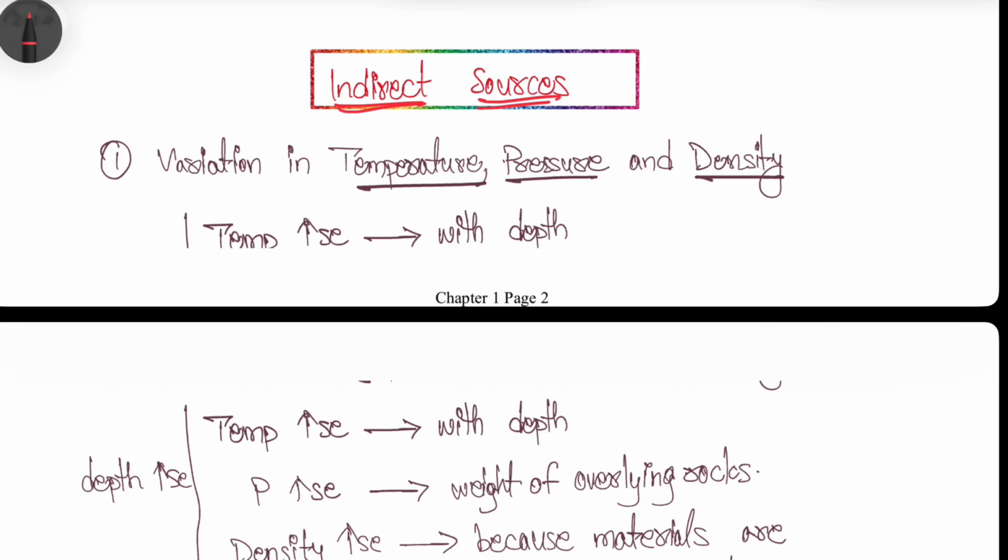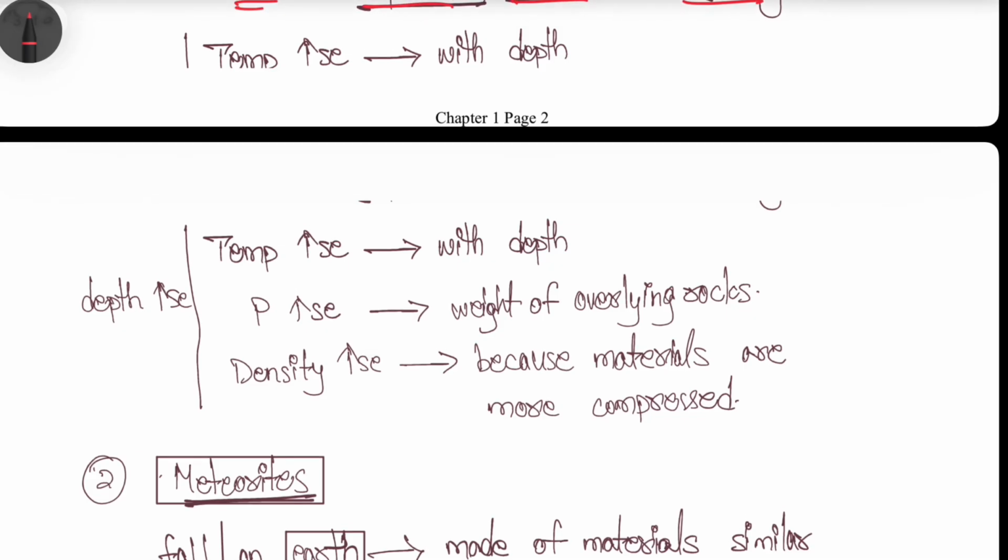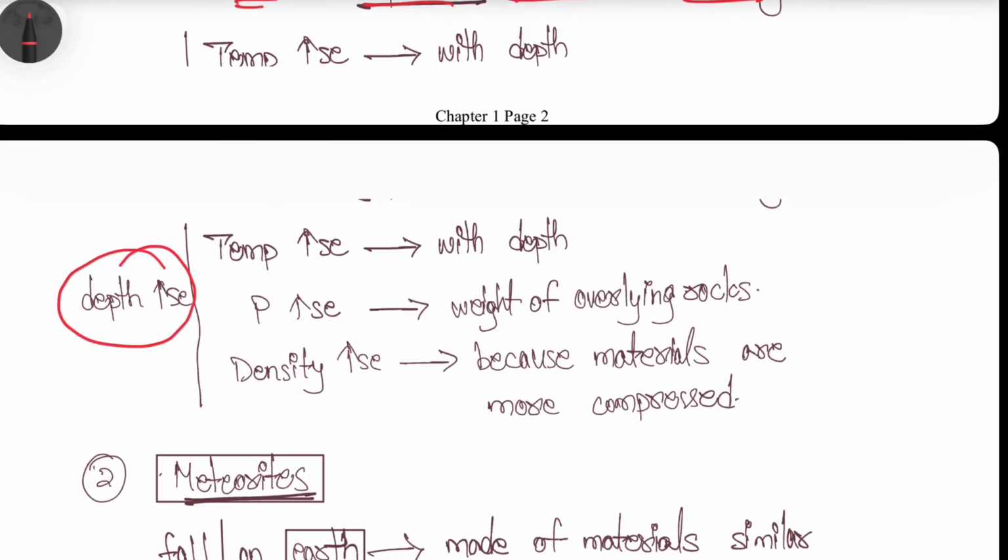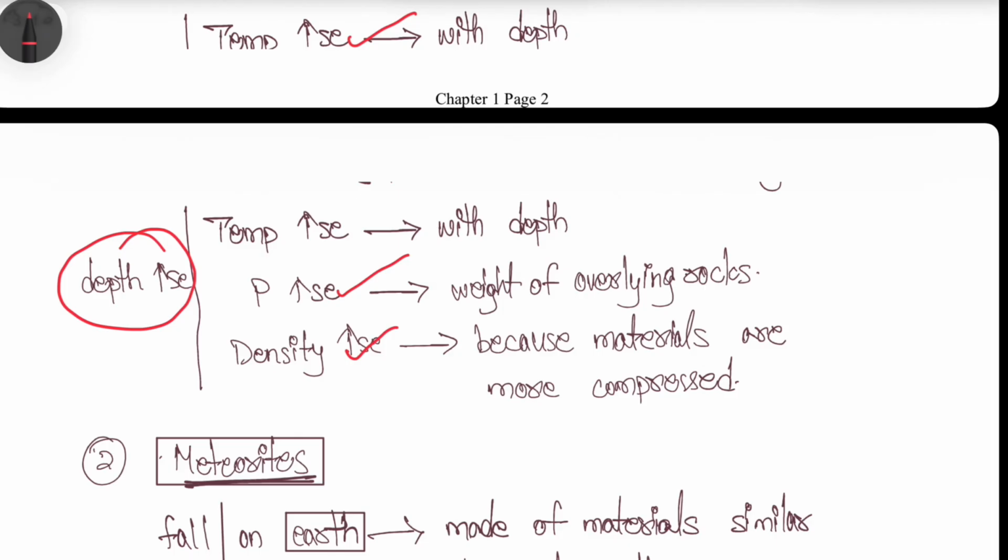What are the indirect sources? So there is a variation in temperature, pressure and density as we go deeper inside the earth. As depth increases, temperature will increase, pressure will increase, and the density of the earth will also increase, and materials present at those depths will be subject to greater compression or pressure.